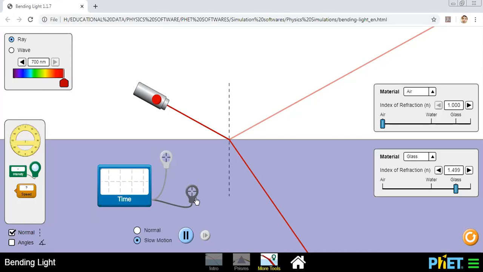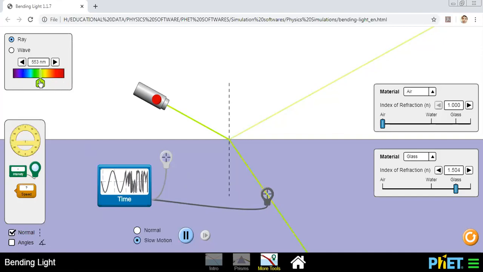Look at the parameter of color. See, this is my which color? Red color. Now I change the color. What happened? What happens to the frequency? The frequency has decreased. Now look at it. Oh, sorry, increased. I'm so sorry. What happens to the frequency? Increased.